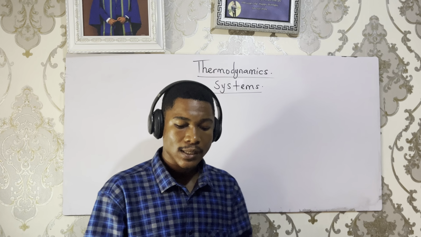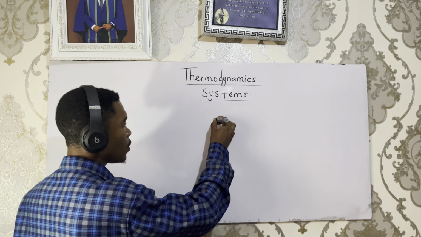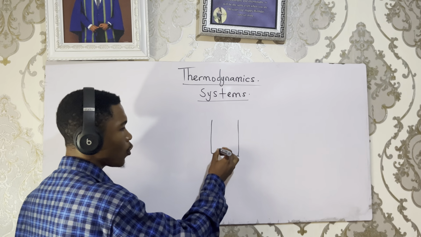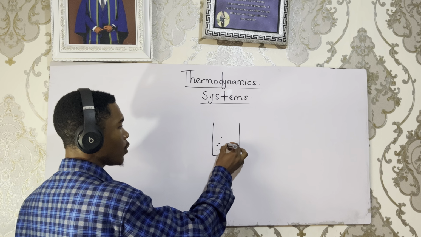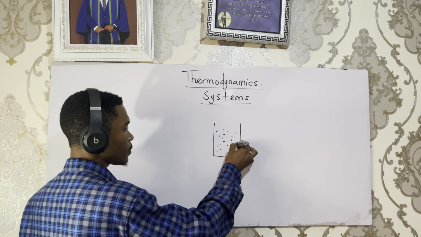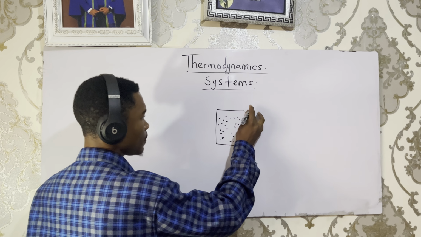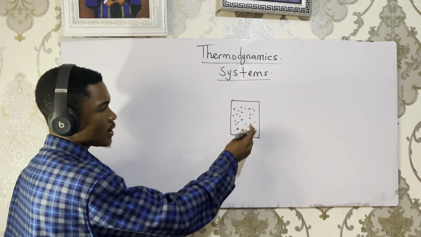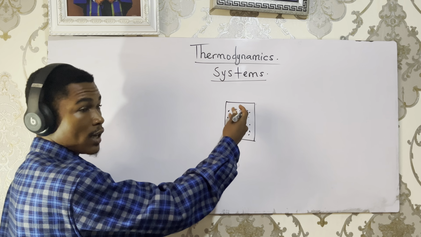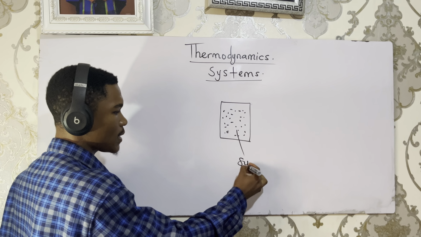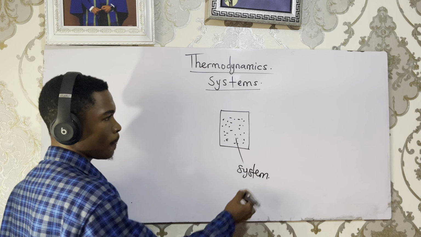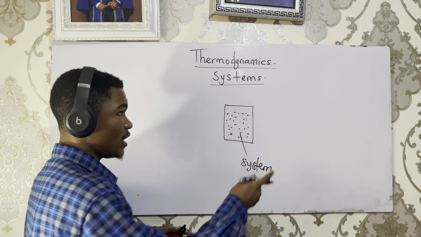Take for example, let's say I have a cup of coffee, and let's say it is closed. The coffee in this cup is termed the system, and there are other gases in the environment.